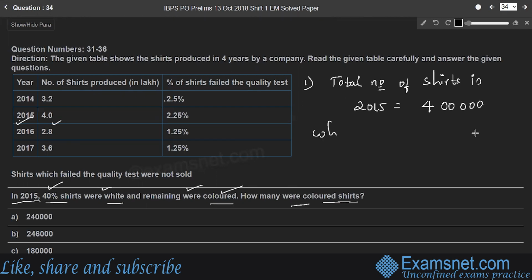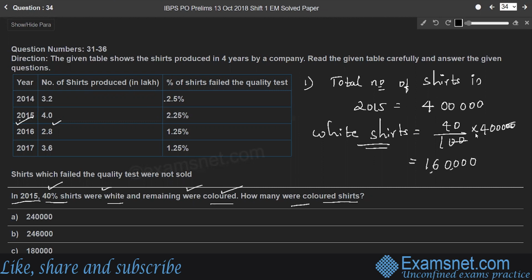Therefore, the number of white shirts is, out of 100, 40 shirts are white. Therefore, out of 4 lakh, 4,000 into 40, which is 1,60,000 shirts are white.